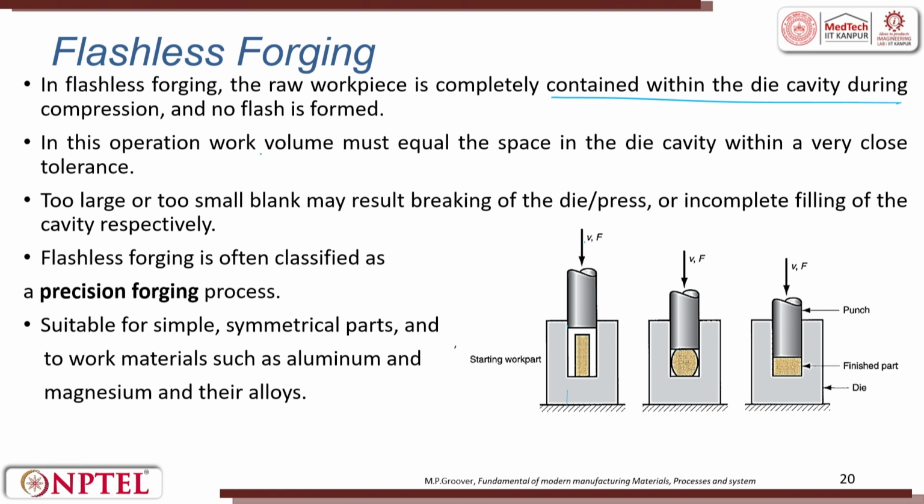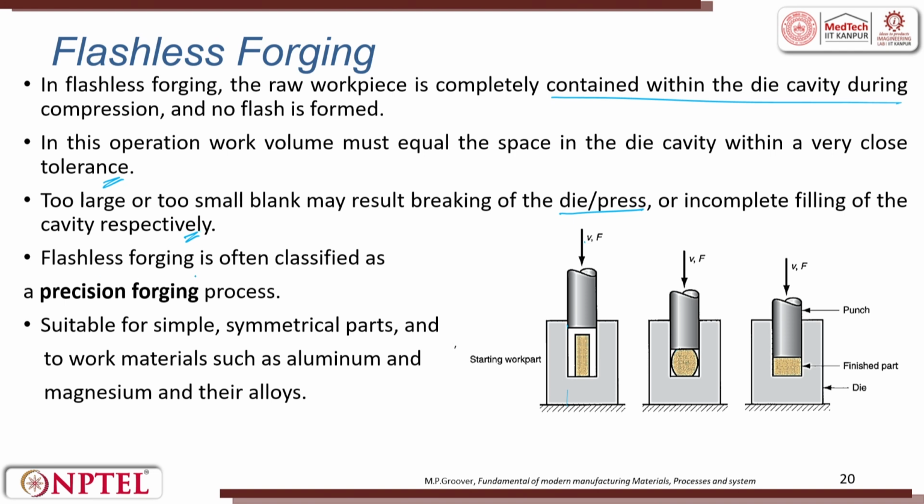In this operation, work volume must equal the space of the die cavity within a very close tolerance. So, whatever you need, so we try to make the mold here, put the component, hit it here, it tries to fill and get the material. Too large or too small blanks may result in breaking the die and press or incomplete filling of the cavity respectively.